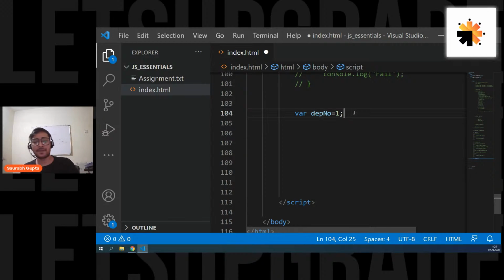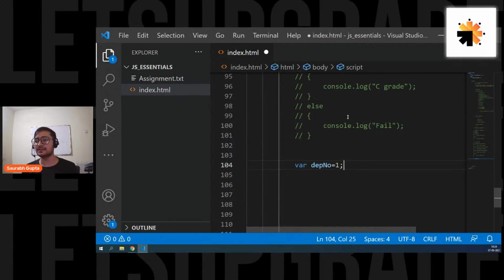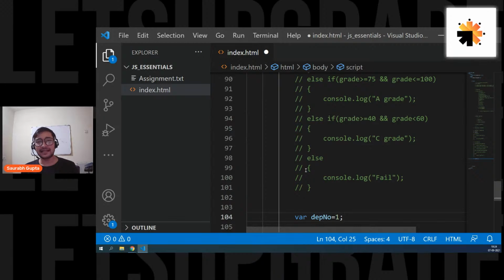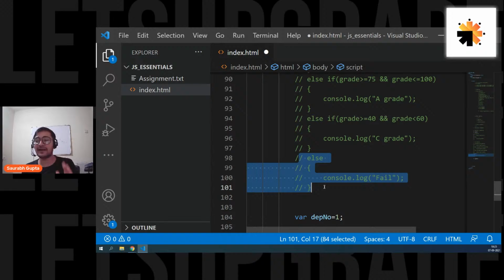Is that clear? Why not else if for the last condition? Aditya, see, this is else. That means this will be executed if all the conditions go false. So I don't need else if because there is no condition left after less than 40. So that's why we simply have else. That means, if all of these conditions go false, execute this. There is no need for an else if at the end because there is no proper condition for the end. Even if you write it, there is no need for fail because you have checked all the conditions that were needed, and at the end you simply don't want to check anything.